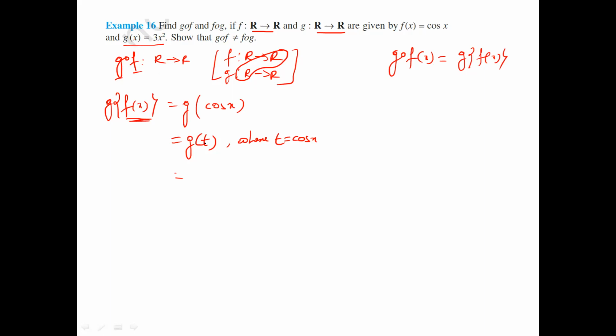In place of x, here t. Then we get 3t square. Now what is the t value? cos x, squared, is 3 cos square x. That is the g of f of x value.